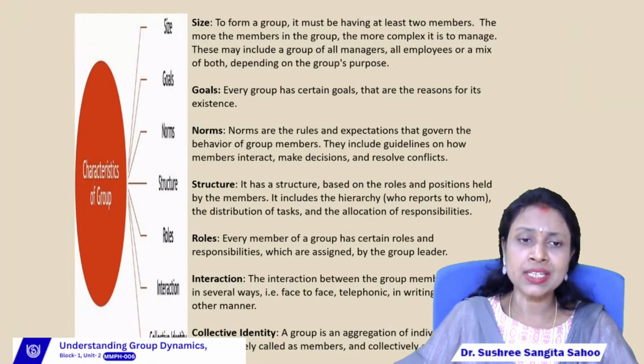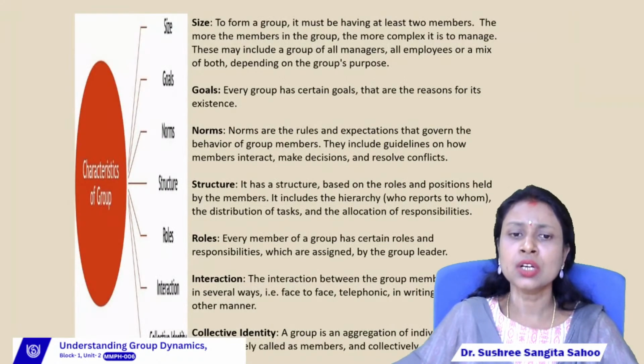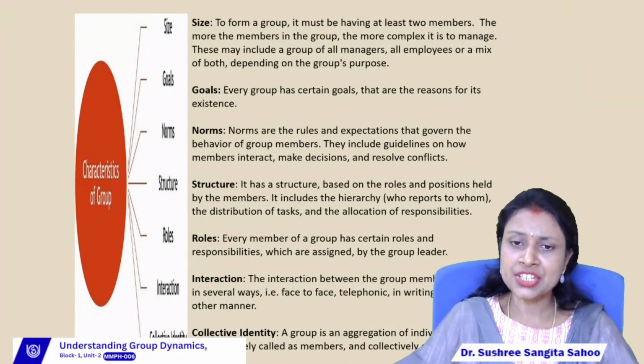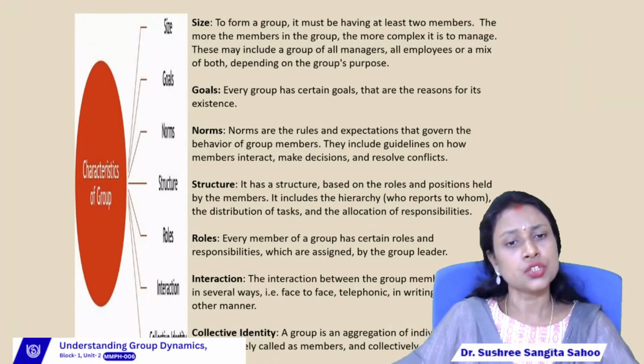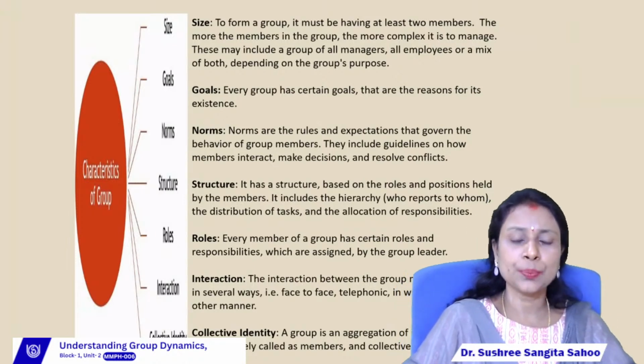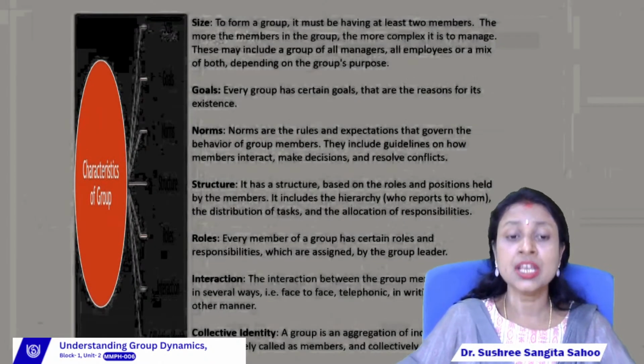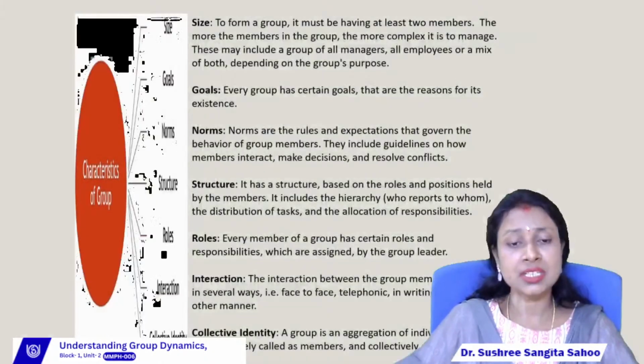Then the next one is interaction, right? Interaction means the relationship among the group members. The interaction between the group members can occur in several ways. In the organization, we can find the exchange of ideas and information between all the members in different ways.